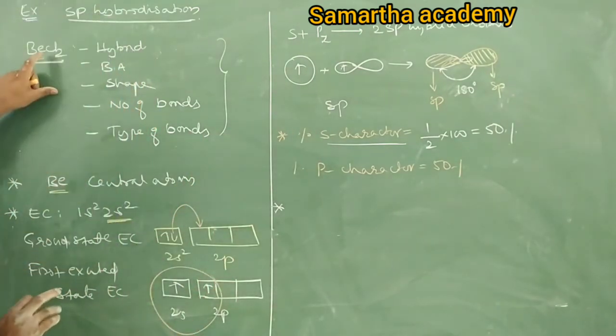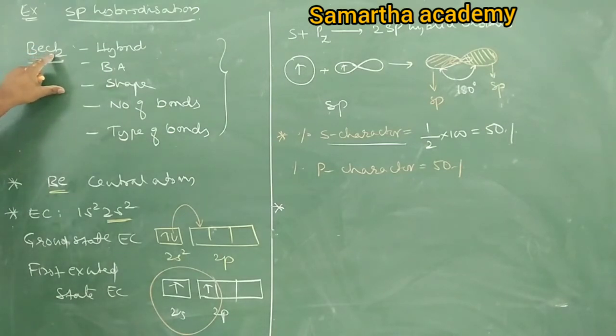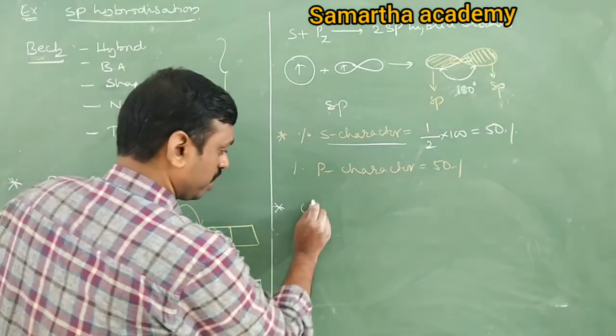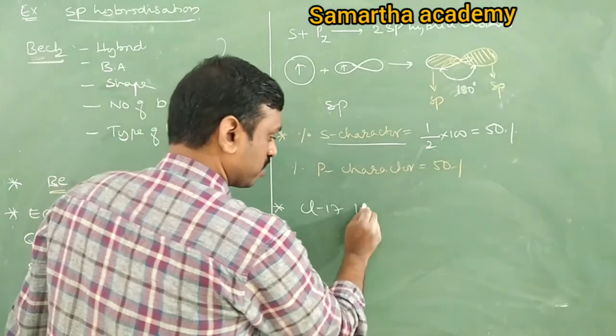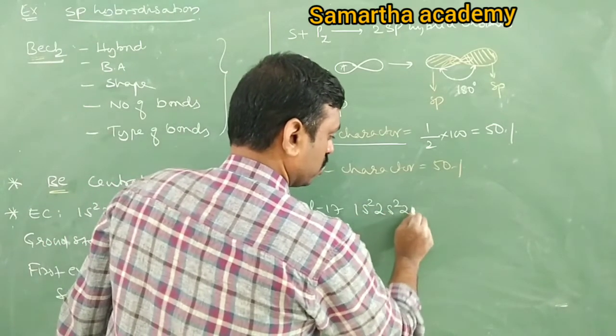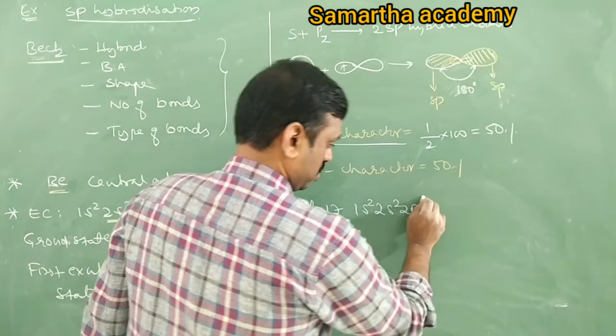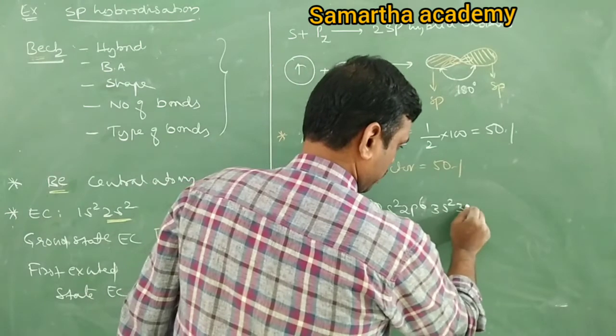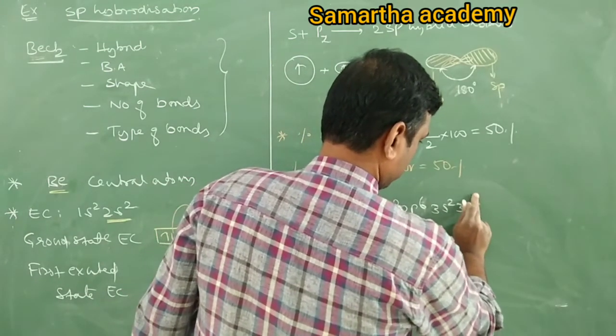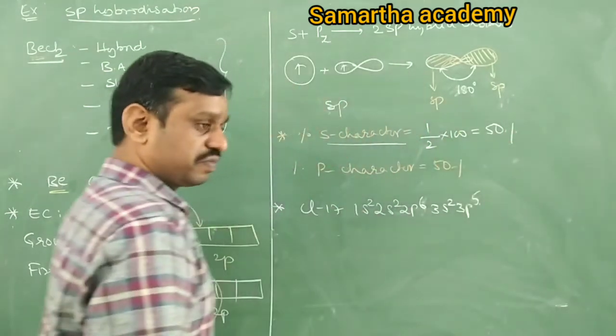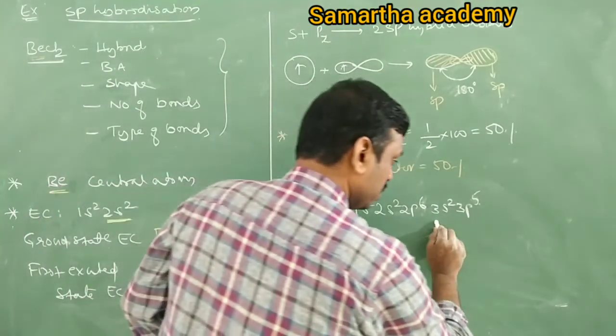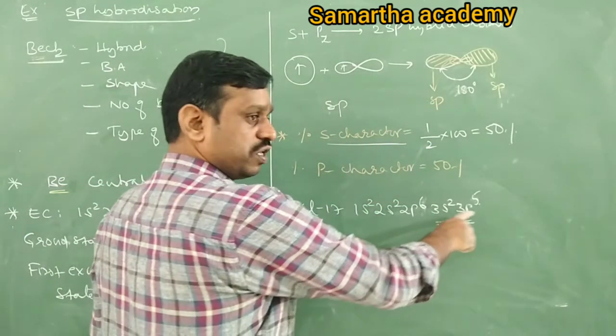Now tell me, one beryllium is surrounded by 2 chlorine. We should know about chlorine also. Tell me, chlorine has atomic number 17, its electronic configuration is 1s2 2s2 2p6 3s2 3p5. Then what is the valence shell? 3s2 3p5.